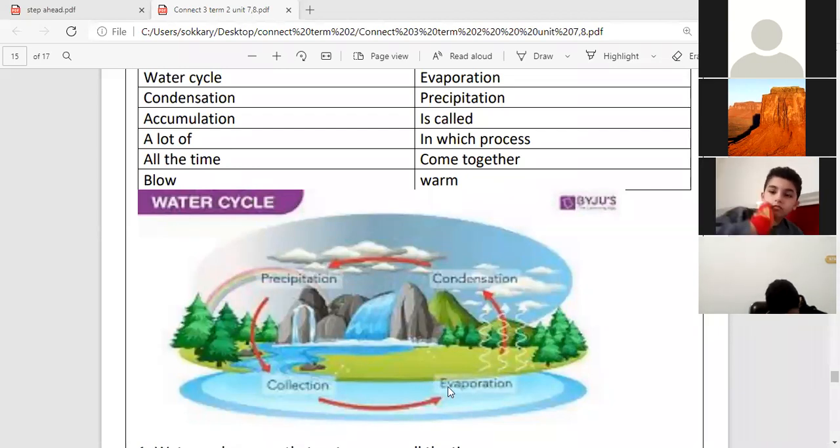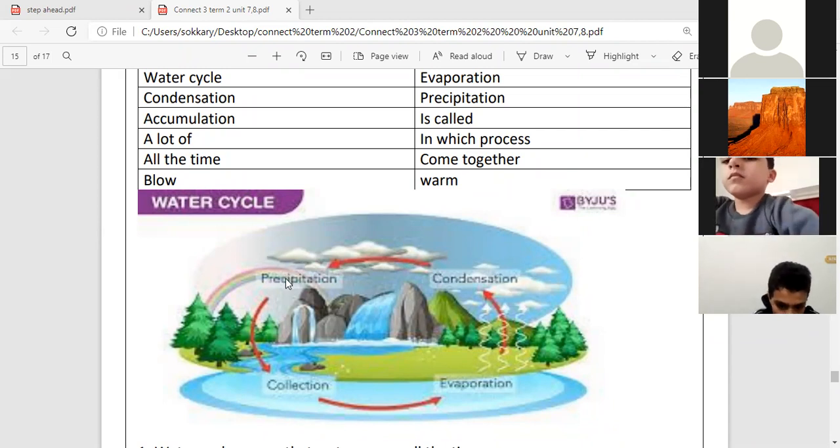The first word, evaporation. It means the sun changes the water into gas. Number two, condensation. The wind changes the gas into water. Number three, precipitation. The rain falls from the sky. Number four, accumulation. The water goes to earth, rivers, and the sea.